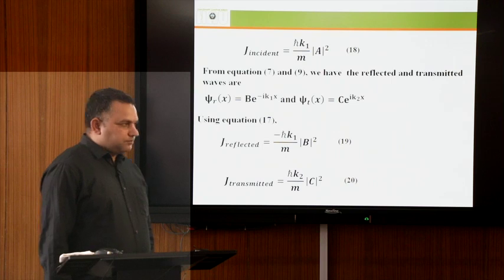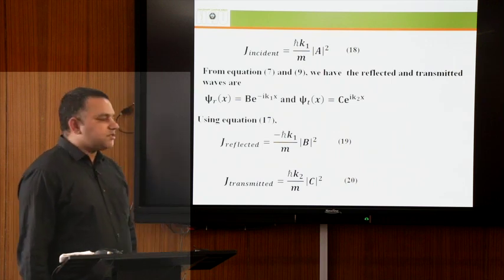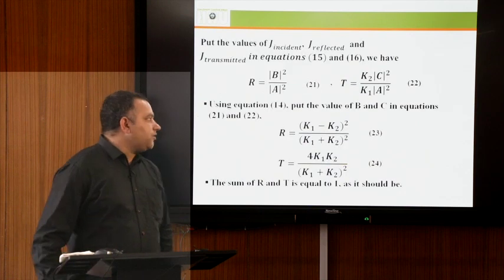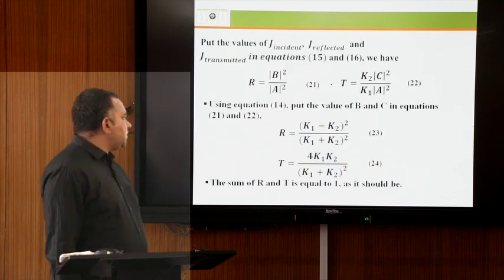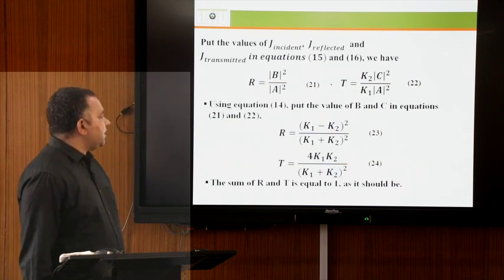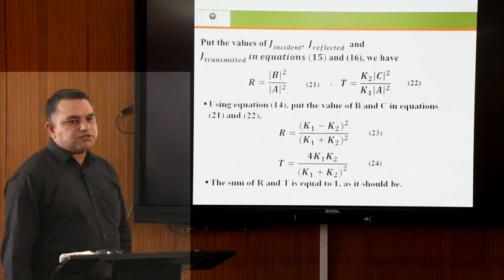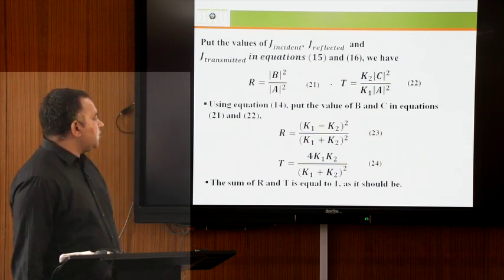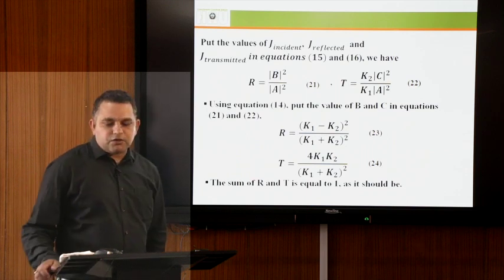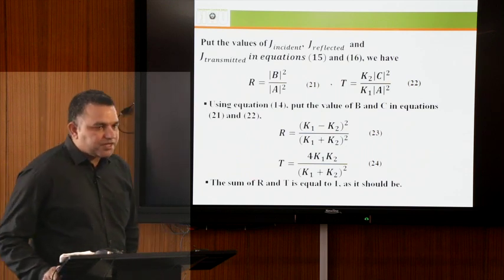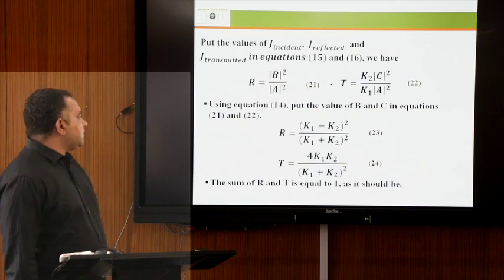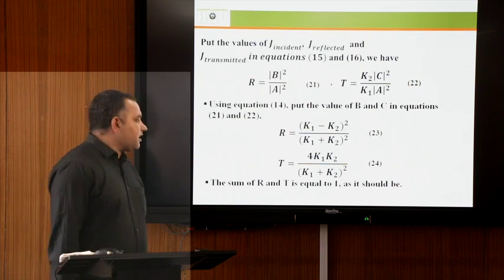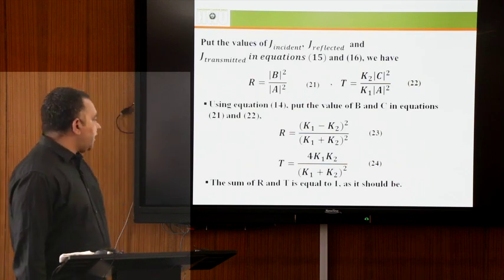Now we can find the reflection coefficient and transmission coefficient using equations 18, 19 and 20. The reflection coefficient is R equal to mod of b square by mod of a square, and the transmission coefficient is T equal to k2 mod of c square by k1 mod of a square, in equation 22. Using the values of b and c in terms of k1, k2 and a, we get the reflection and transmission coefficients in equations 23 and 24.